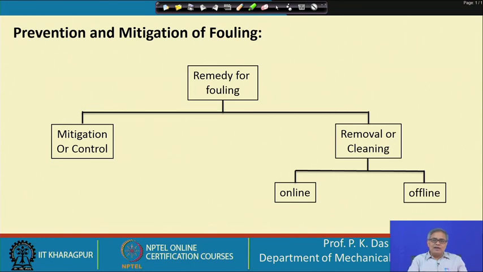How removal and cleaning could be done depends on many things, such as how critical the heat exchanger is. So, depending on that I have to take my cleaning strategy. Whether it is a liquid to liquid heat exchanger, gas to gas heat exchanger or gas to liquid heat exchanger. So, those kinds of things.